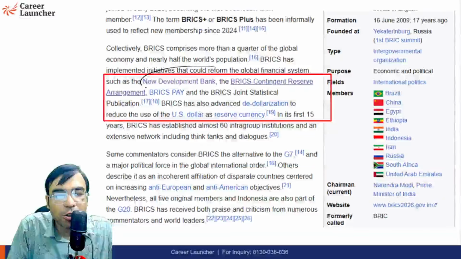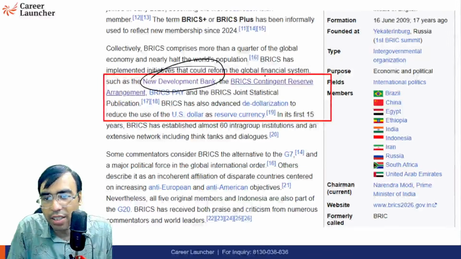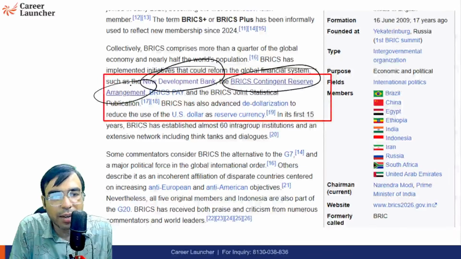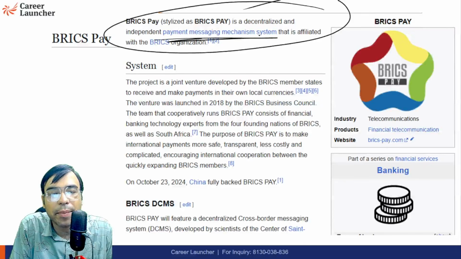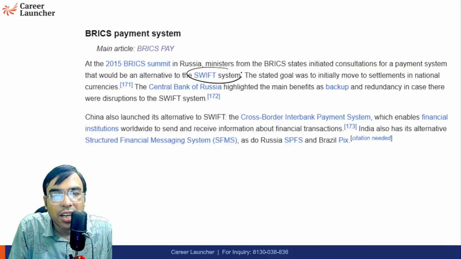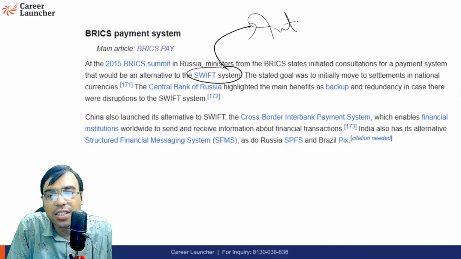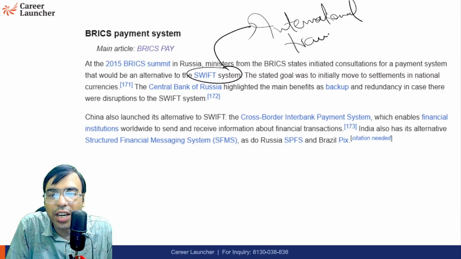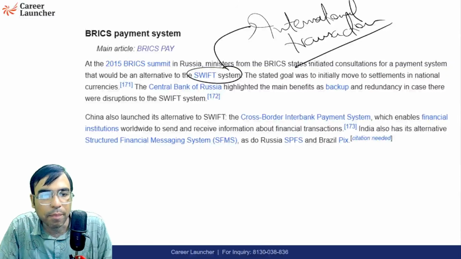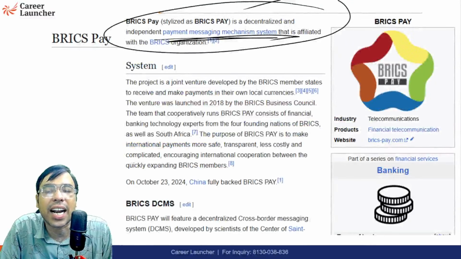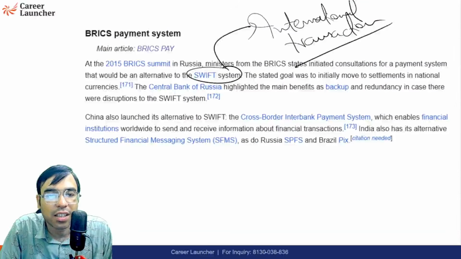Now we have discussed the New Development Bank, headquartered in Shanghai, and the BRICS Contingency Reserve Arrangement. There is something called BRICS Pay. BRICS Pay is a decentralized international payment system which is counter to SWIFT. SWIFT is an international system which helps in international transactions. When the Russia-Ukraine war was happening, Russia got suspended from SWIFT. So BRICS made their own parallel international payment system called BRICS Pay. That is what you should be knowing.